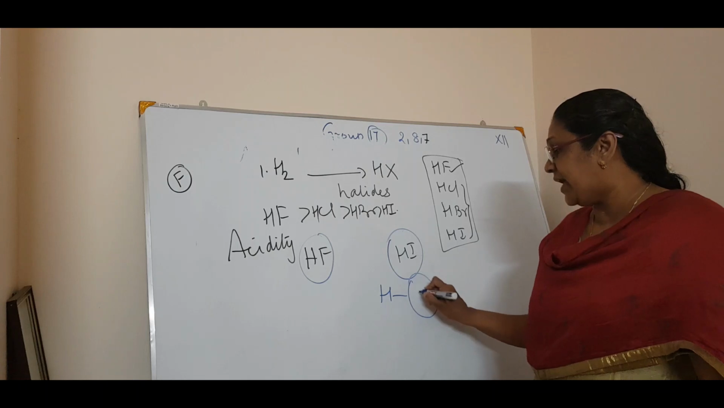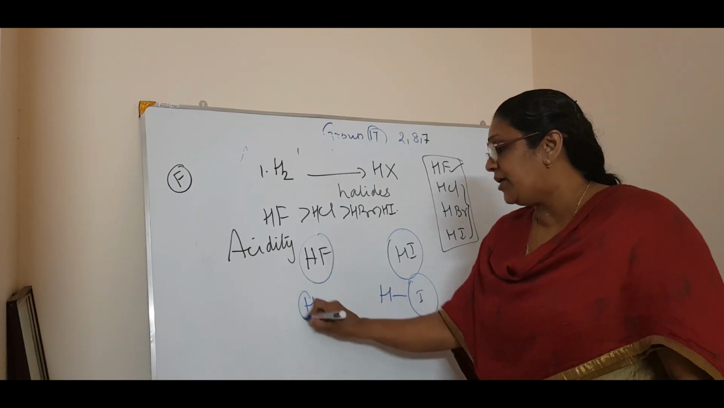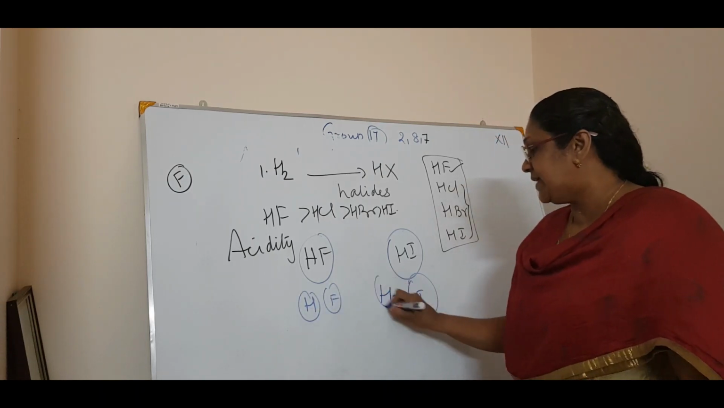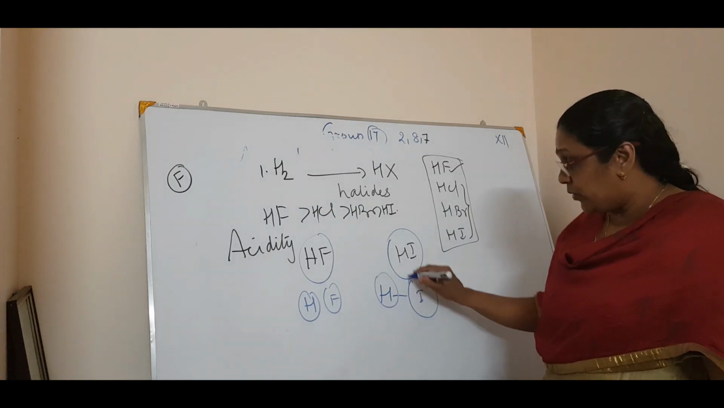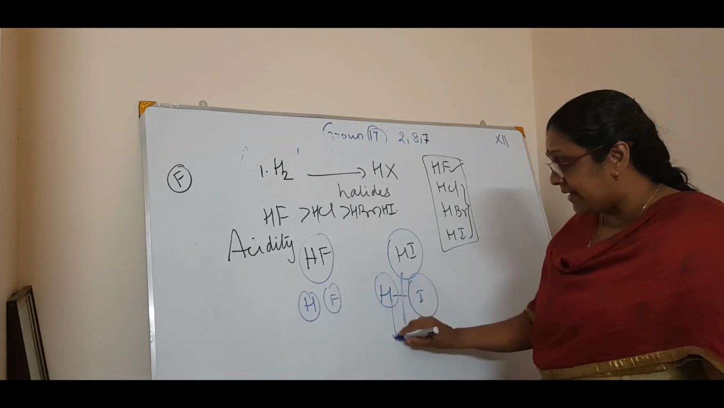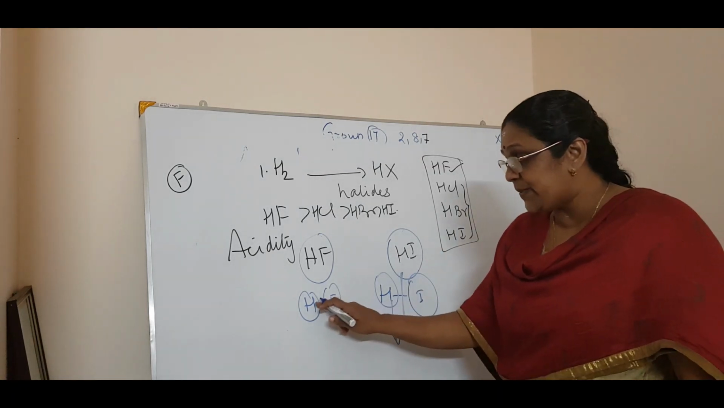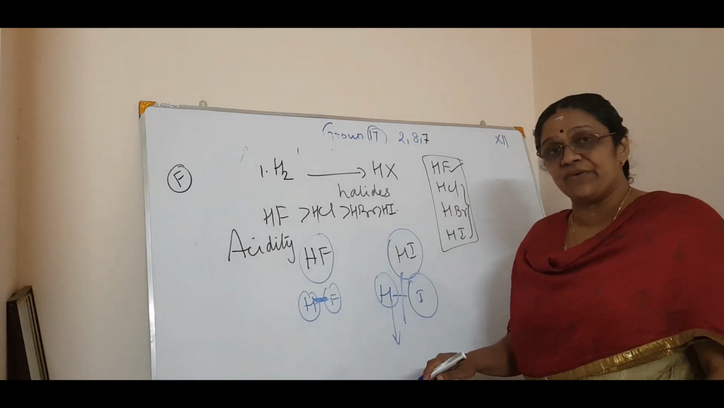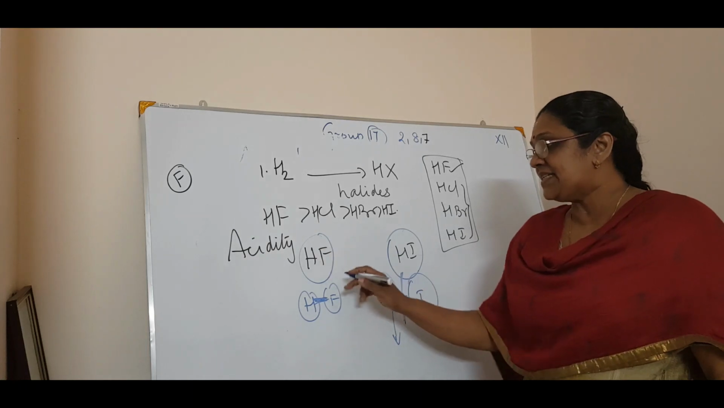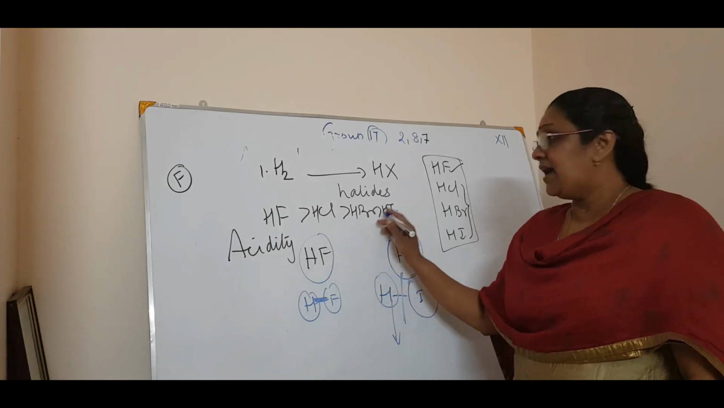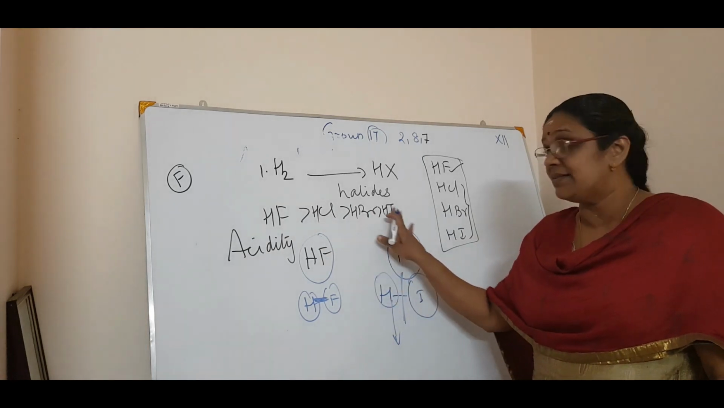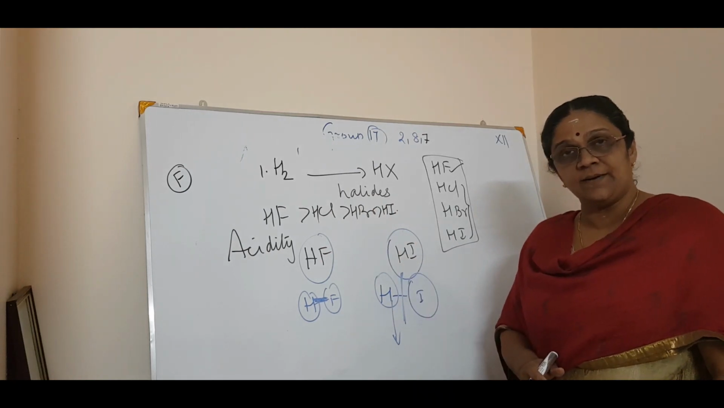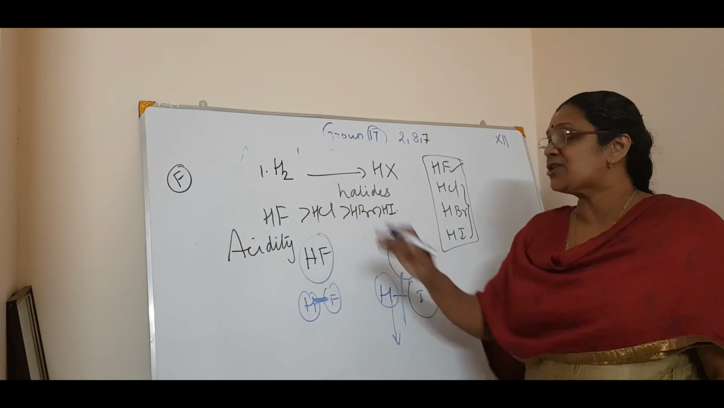Because the size of iodine is greater when compared to the size of fluorine. When it is a bigger one, you can break this bond and release hydrogen. Whereas fluorine is very small, hydrogen will get attached to it and breakage of the bond is difficult, isn't it? Thereby the acidic character decreases and HI is more acidic than HF. Clear? So this is about the reaction with hydrogen.